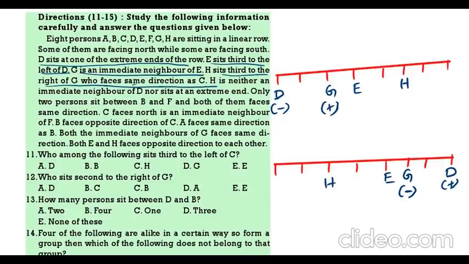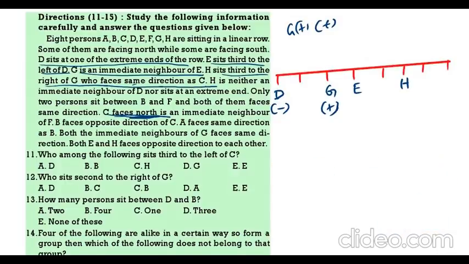G is facing same direction as C. That means G is plus, also C is plus. Here G is minus, so C should be minus. But it is clearly mentioned C faces north. That means the second one is wrong. Since G is minus, C should be minus, so second one is completely wrong. So only first might be correct.